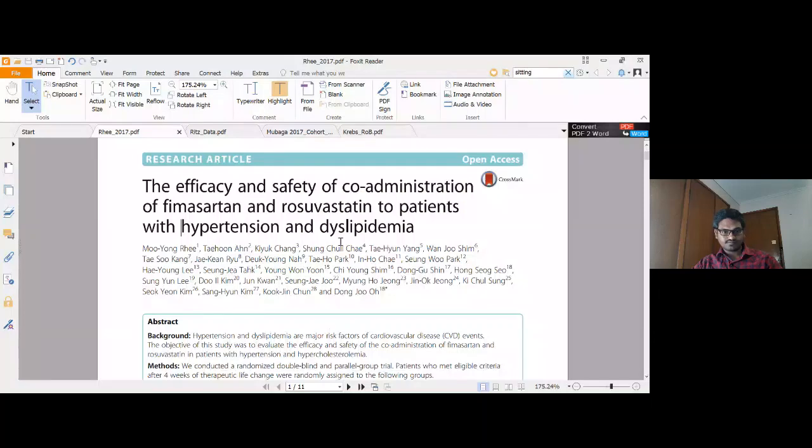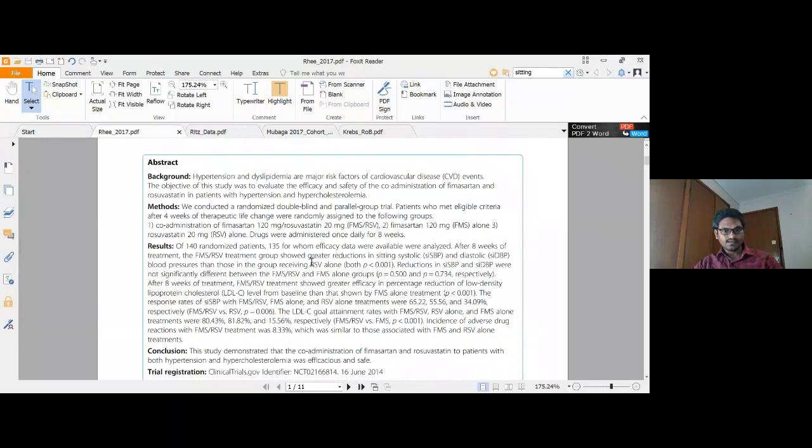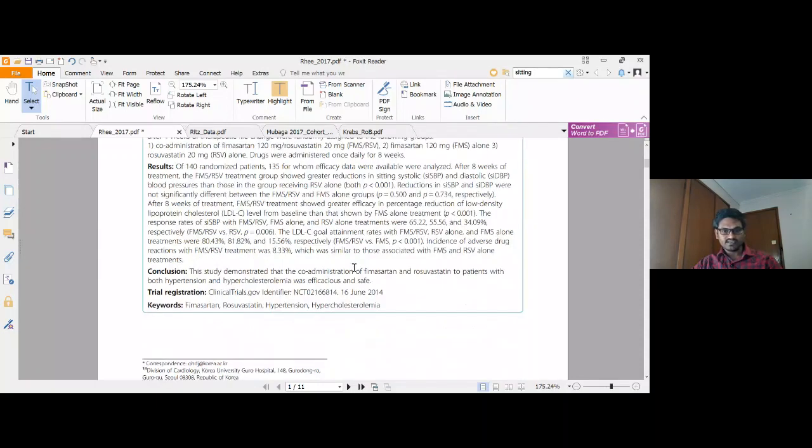Okay, this is the title of my study, Efficacy and Safety of Co-administration of Fimasatin and Rosuvastatin to participants. Yes, we are getting now. Okay, this is the title. As I mentioned, this is the randomized double-blind parallel group trial. So you can highlight here.